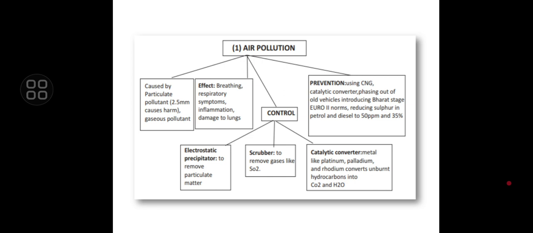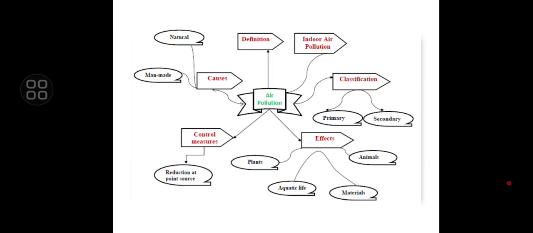In this video, we have discussed air pollution and its control and prevention measures. This is the mind map of this lecture. We discussed the definition of air pollution, indoor air pollution, and the classification into primary and secondary air pollution. We discussed the effects on plants, aquatic life, animals, and materials, and the control measures, including reduction at point sources, and natural and man-made sources of air pollution. This is the mind map of air pollution.